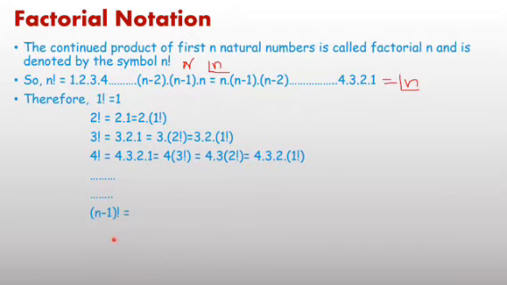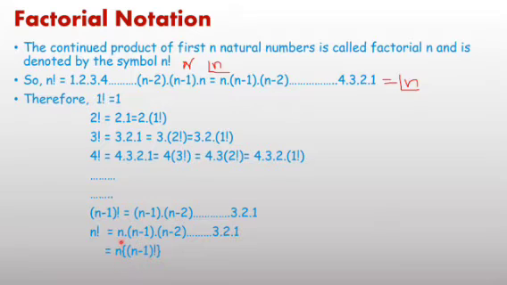In this pattern, factorial n minus 1 equals n minus 1 into n minus 2 up to 3 into 2 into 1. Factorial n we can write as n into n minus 1 into n minus 2 up to 3 into 2 into 1, which we can also write as n into factorial n minus 1, because factorial n minus 1 means the product of the first n minus 1 natural numbers. That is the meaning of factorial.